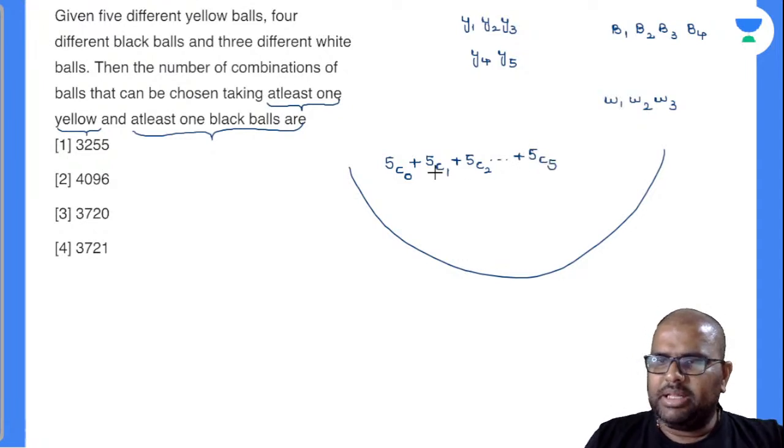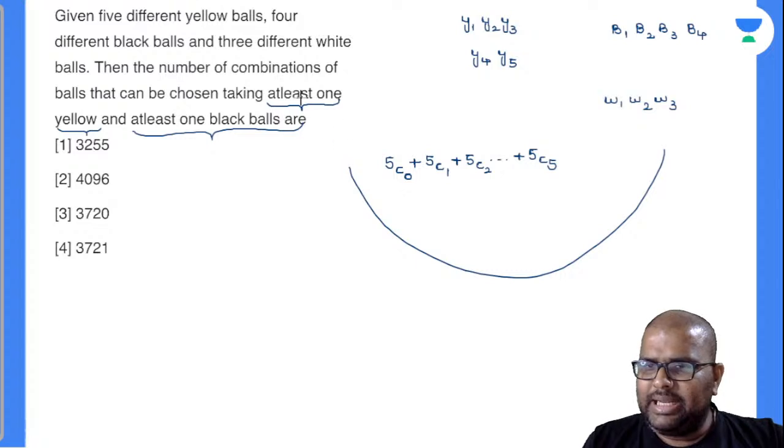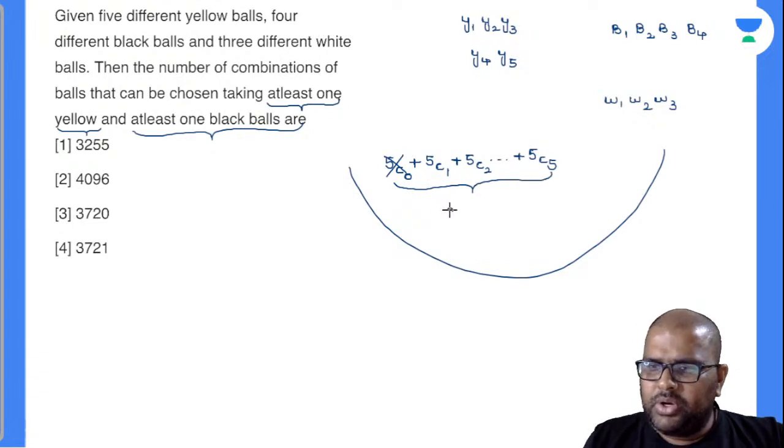But the question asked is, in your basket, at least one yellow ball should be there, it seems. So I should eliminate this combination there. Automatically, what will be the answer there? 2 to the power of 5 minus 1 will be the value there.